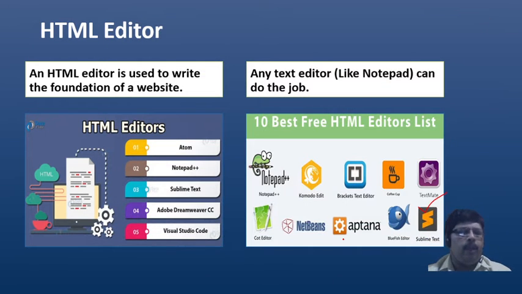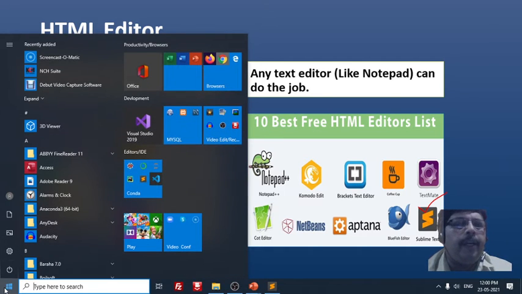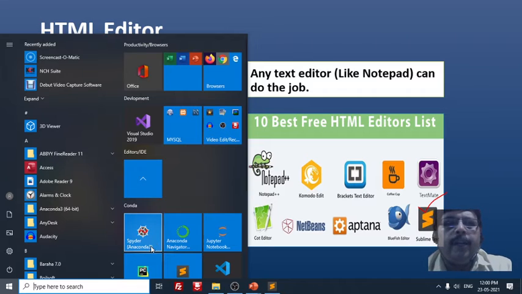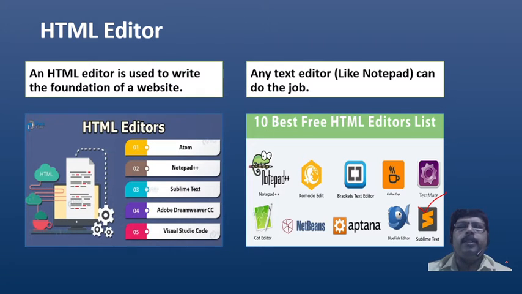If you see the editor sections, here I have one section with Spyder, Anaconda, Jupyter. This is PyCharm, like that many are there. Sublime Text. These are my favorite editors which I use to write code in different languages.